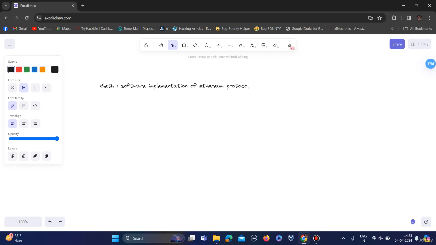And most importantly, it is developed in the Go language. Now let's come to the exploitation part. This exploit was found in September 2021, where a peer connected on the Snap/1 protocol could cause a vulnerable node to crash with a panic.